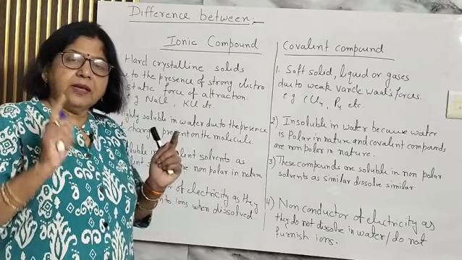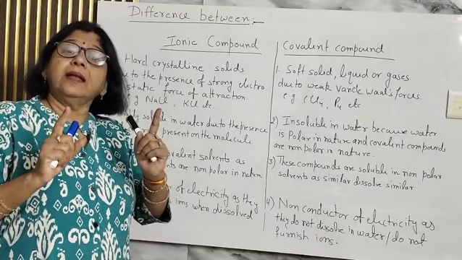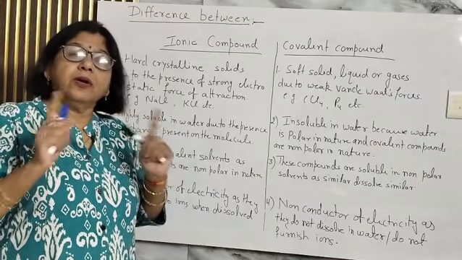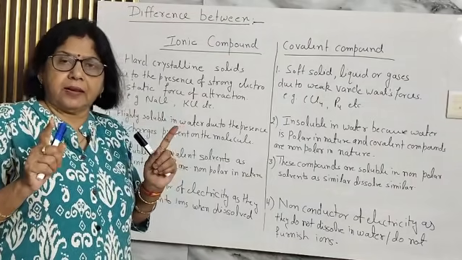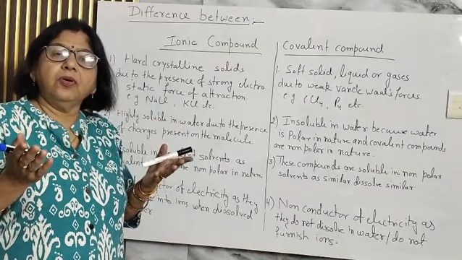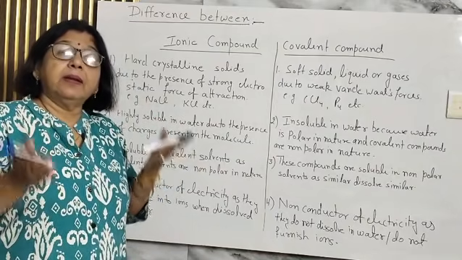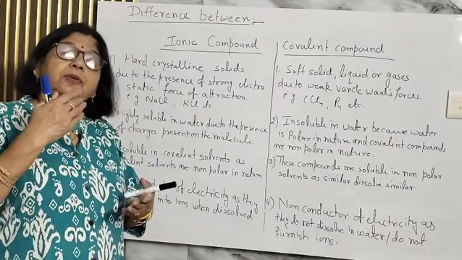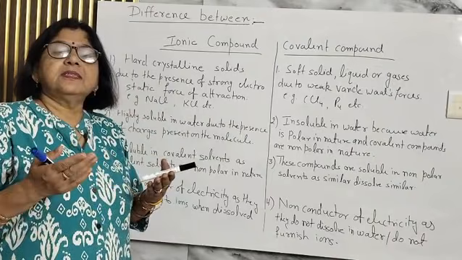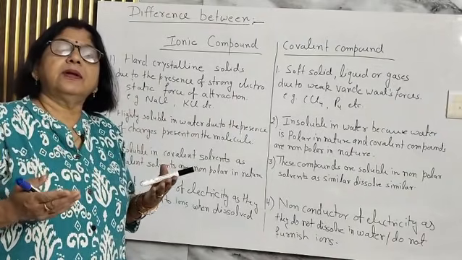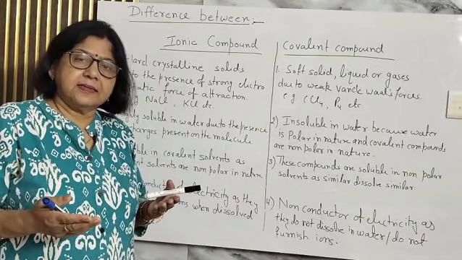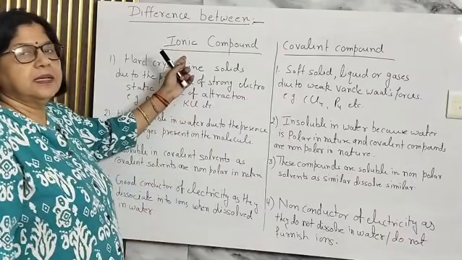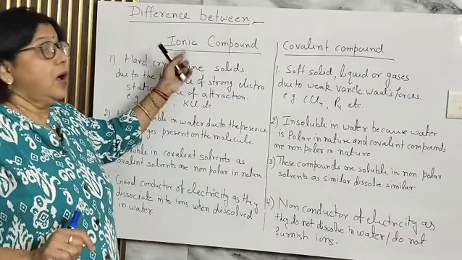Not as a solid. If you take a solid packet of sodium chloride, means common salt, and put the electrode, you will not get any electricity from that. Why? Because there are no ions available. But if you dissolve that in water, or if you are able to melt them, then they will be a very good conductor of electricity. So it is only possible when your compound is an ionic compound.